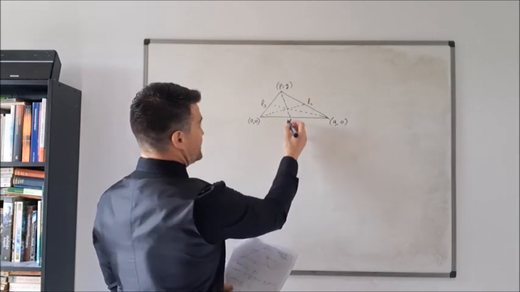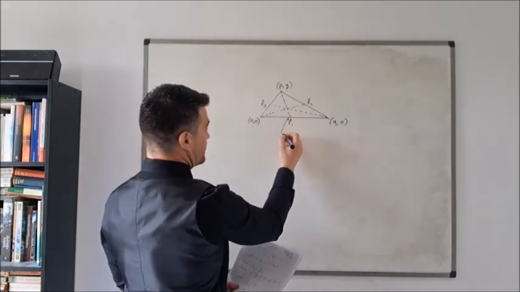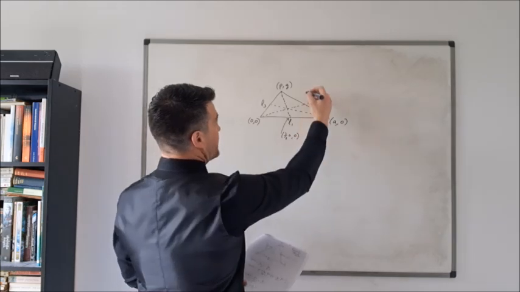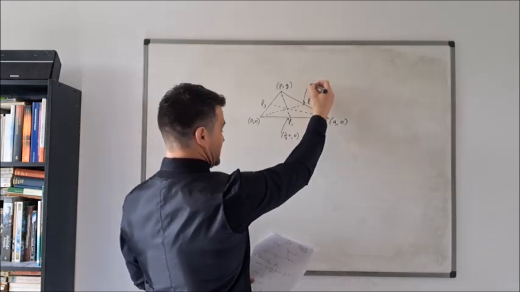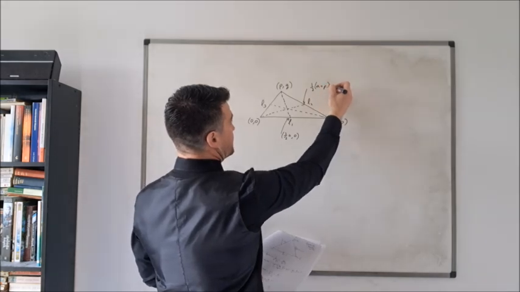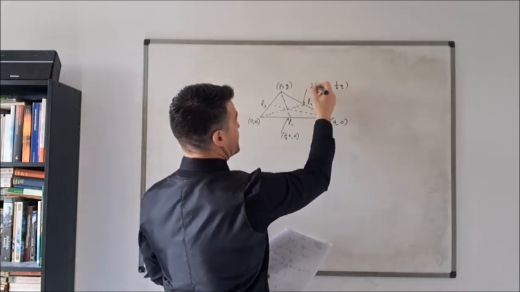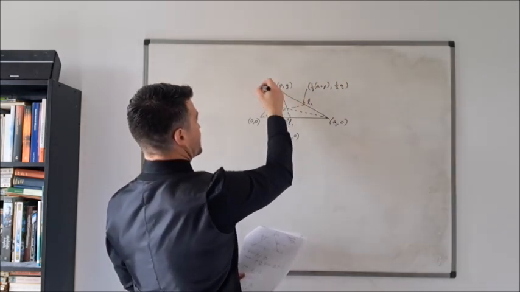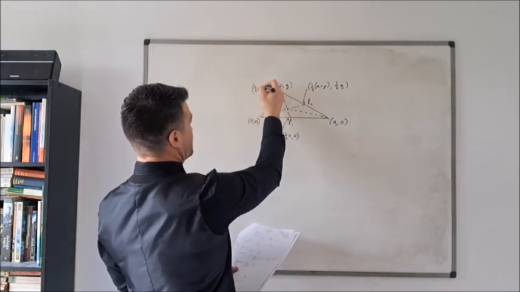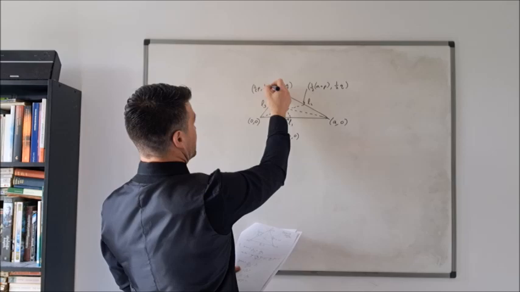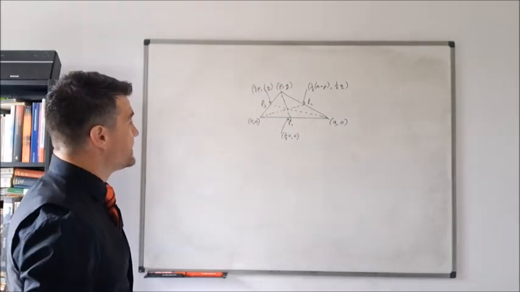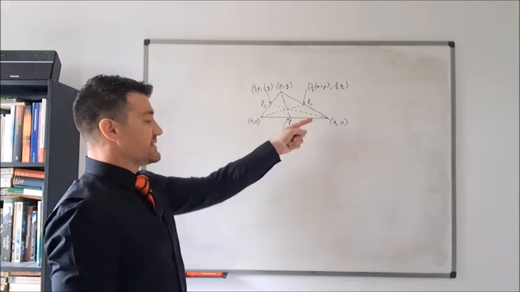Just so we know, this point has coordinates (a/2, 0). This point has coordinates ((a+p)/2, q/2). And this point has coordinates (p/2, q/2). These are easy to find.